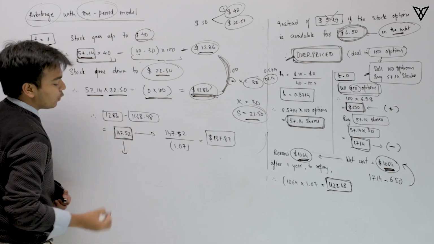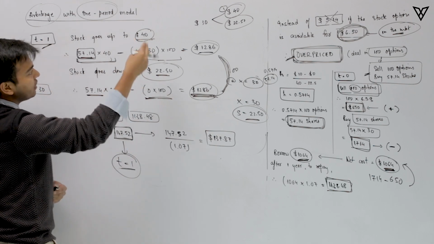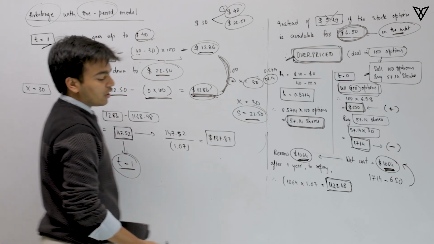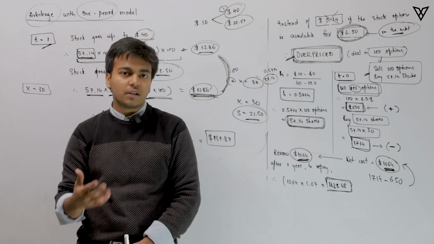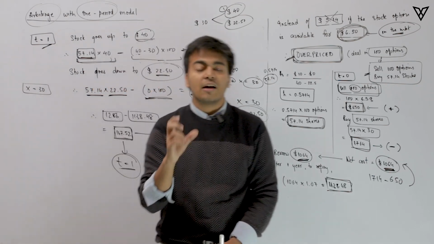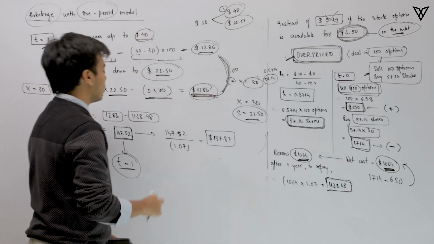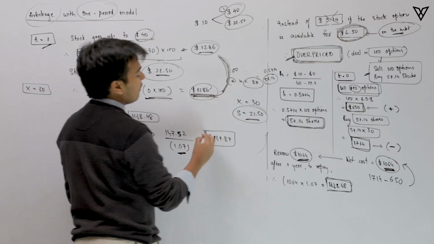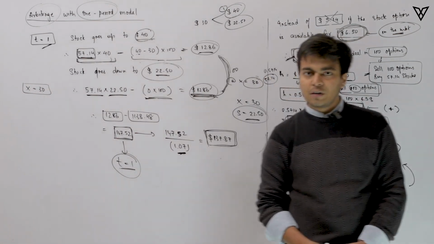Now this money I'm going to make at time period 1, because everything that we did here was at time period 1. But since we are looking out for arbitrage profit, we are looking out for profits right away at time period 0. So we need to discount it back to time period 0 and figure out our final arbitrage profit value at time period 0. So we are discounting it by 1.07 and the final value of our arbitrage profit is nothing but 137.87.